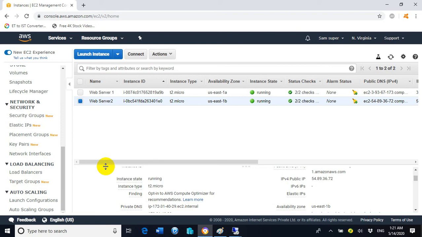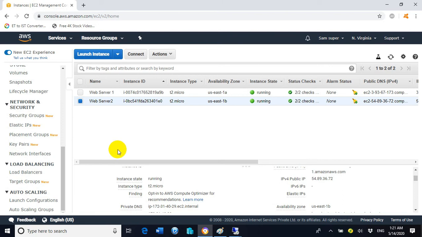The group of the servers which will be utilized in the load balancing cluster will be called as target group. Okay, so here in the target group we are going to add EC2 instance 1 and EC2 instance 2,